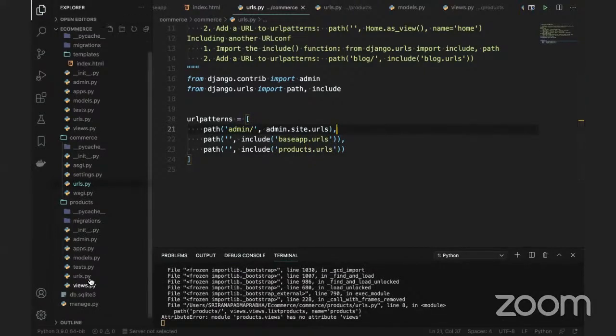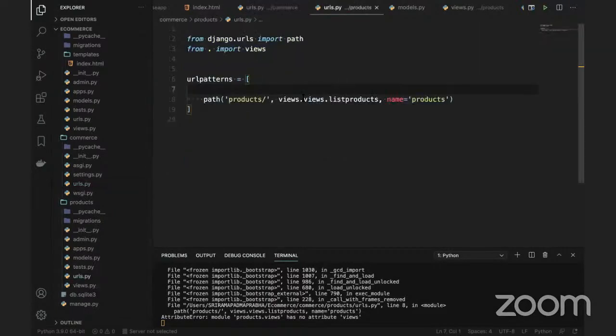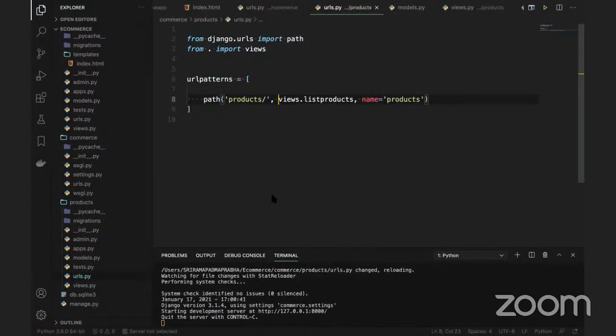Okay, there is some issue. Where is it? Okay, let me go to the URLs. There is something. Yeah, two times I've written the views. I need to delete it. Oops, that's my problem. Yeah. So this is fine now.